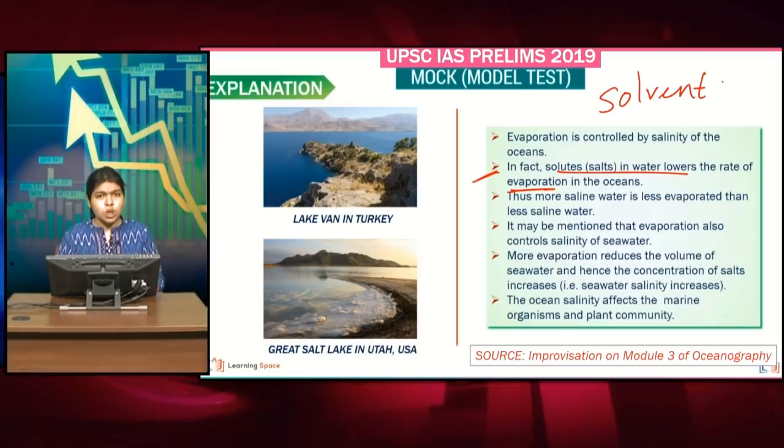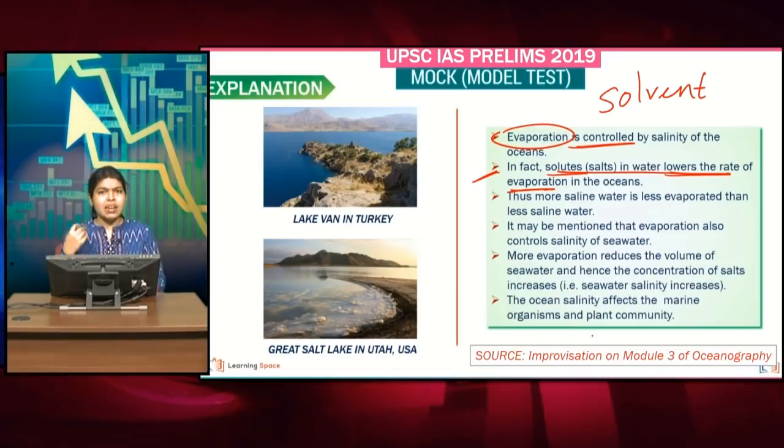So because of which, when water is lesser, obviously evaporation is going to be less. Therefore, the statement is correct. Solute, if it is going to be higher, that actually lowers the rate of evaporation, and vice versa. So that is why the statement says that evaporation is actually controlled by the salinity and evaporation controls the salinity. Both the statements are perfectly right.